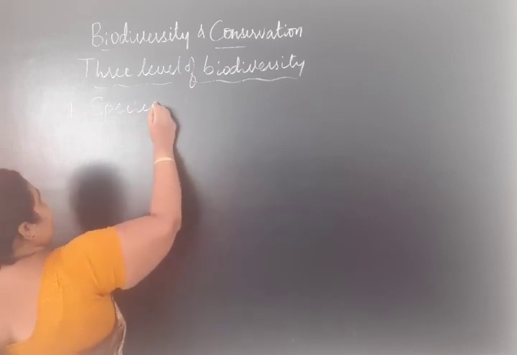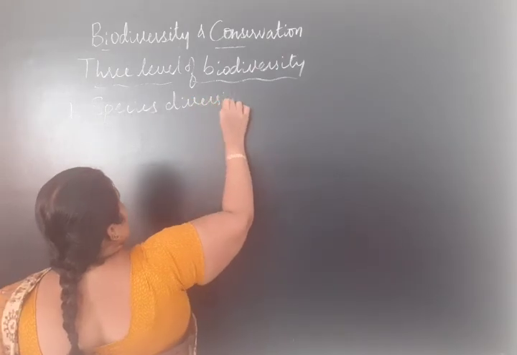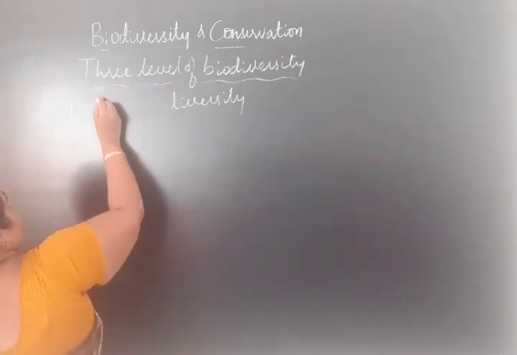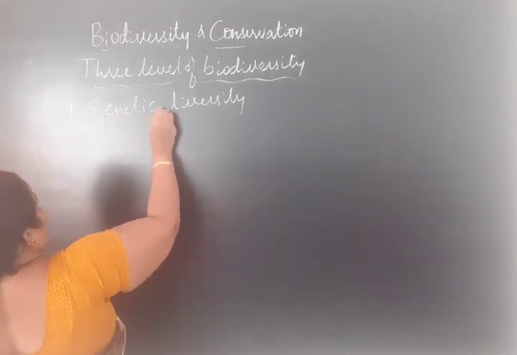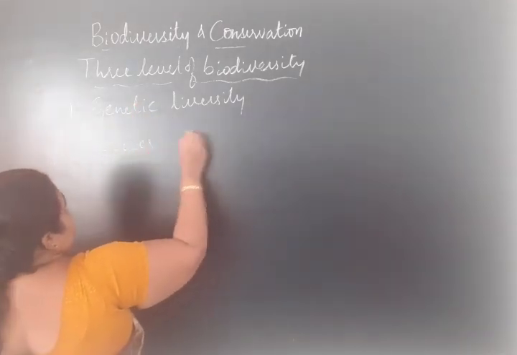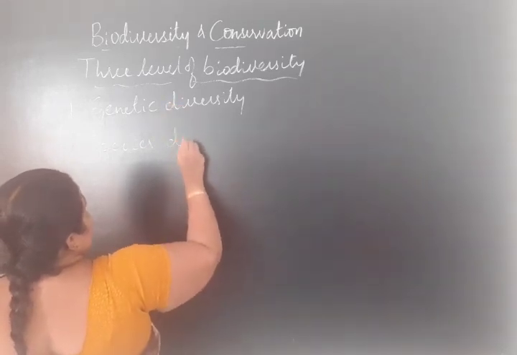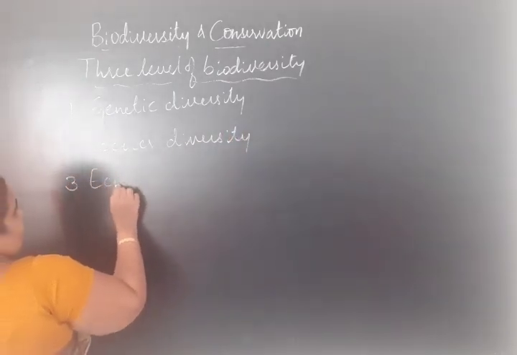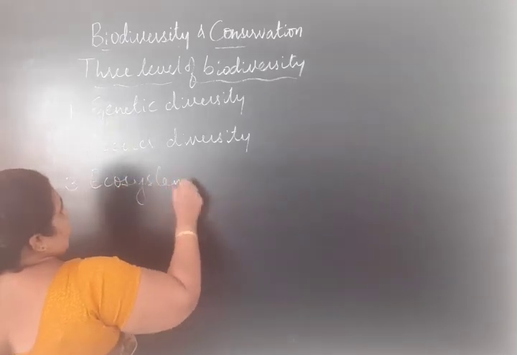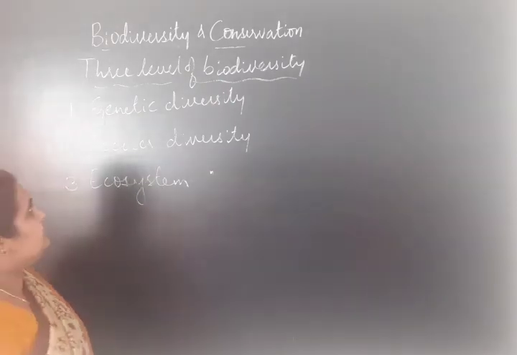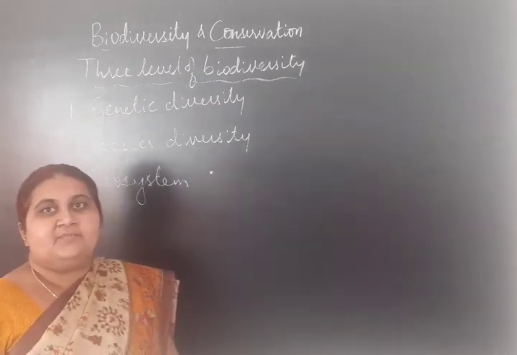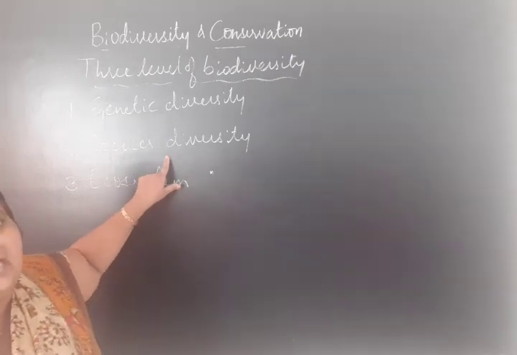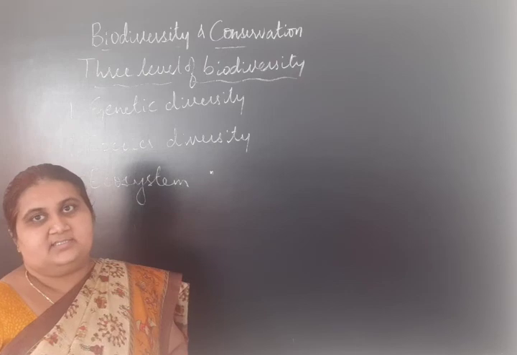The 3 levels of biodiversity are genetic diversity, species diversity, and ecosystem diversity.